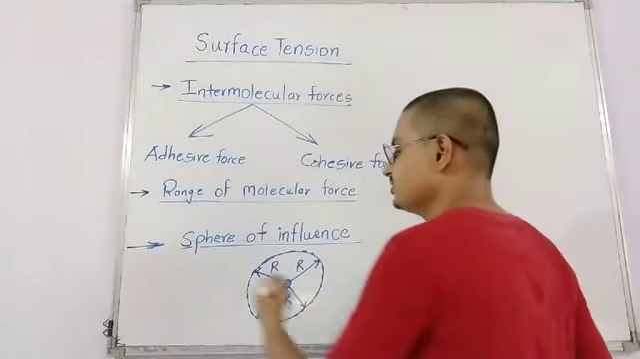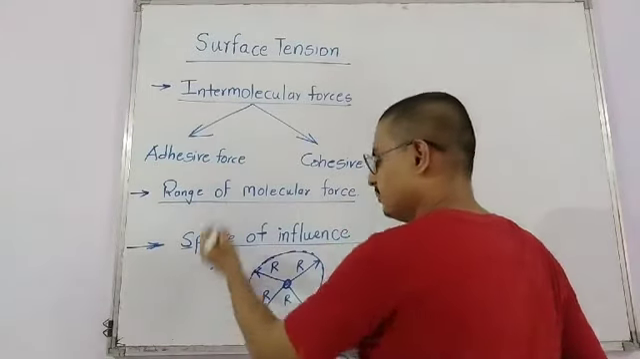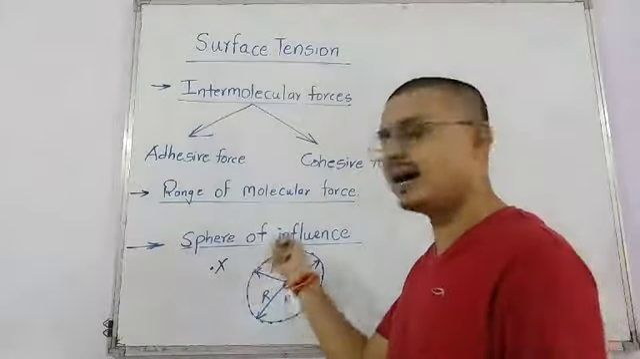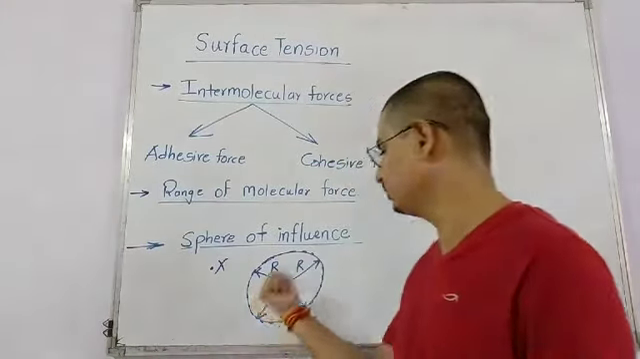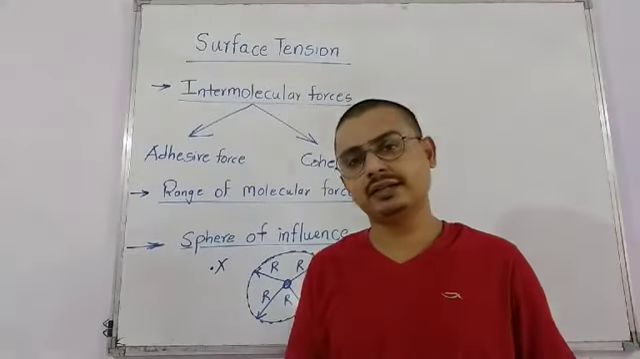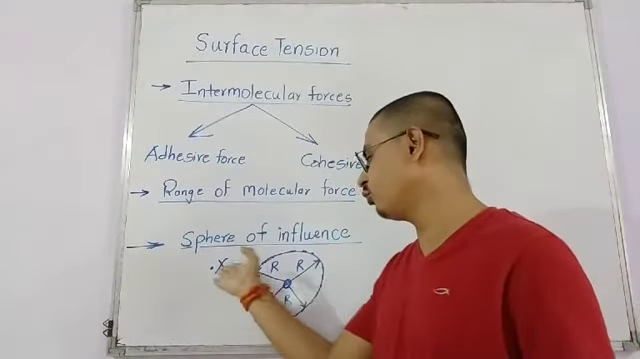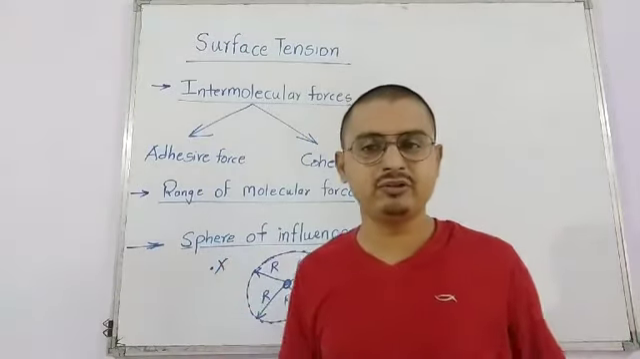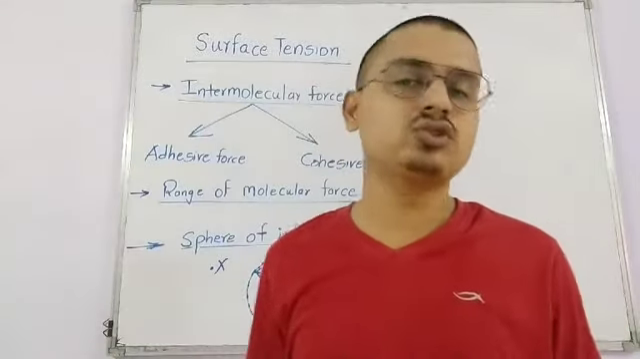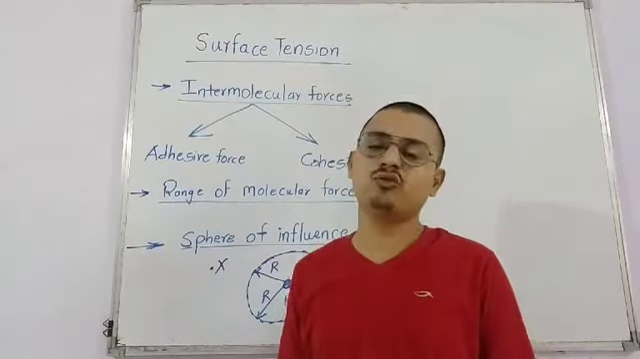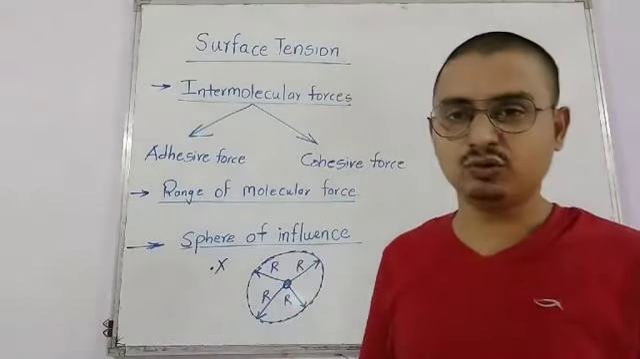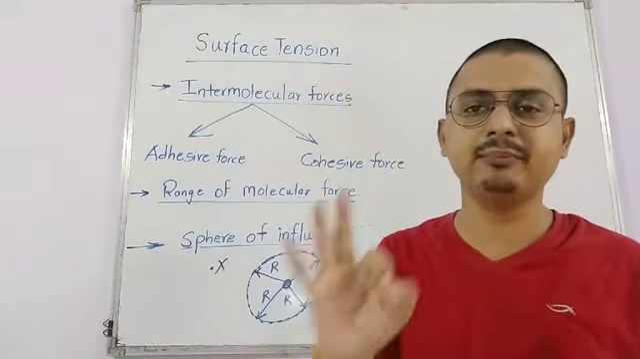The molecule which is present outside the sphere of influence will not have any impact due to the molecule present at the center. That means because this molecule is out of the sphere of influence, its force of attraction will not reach. It also suggests that this force is a short range force. So I again repeat the definition.